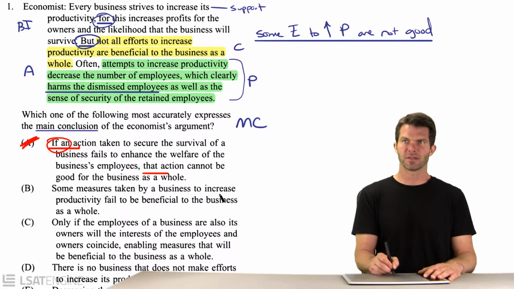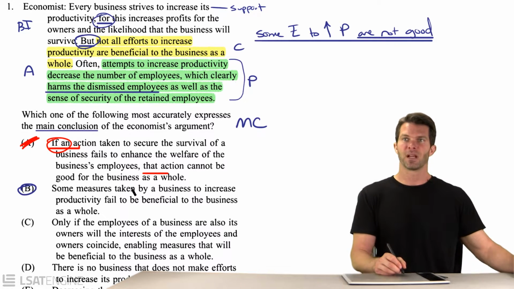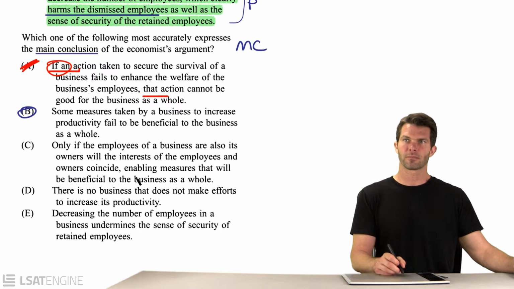Some measures taken by a business to increase productivity fail to be beneficial as a whole. They're not good for the business overall. They fail to be beneficial. I like B. It's the best paraphrase of our conclusion, at least so far. Let's see what's wrong with C, D, and E.